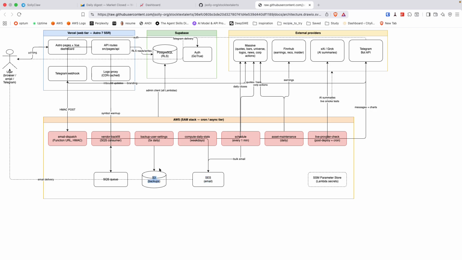I back up all of the Supabase users to S3. You have to pay Supabase if you want to do backup, so I just put in a backup solution. I use a queue for if a notification fails, or as we update asset prices, if there's any failures with our upstream providers, it can go into a queue to retry. So external providers don't fail completely. It goes into a dead letter queue.